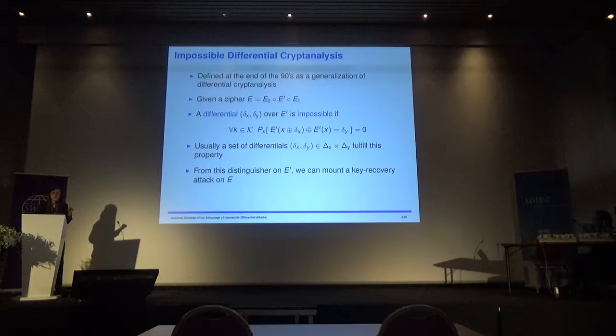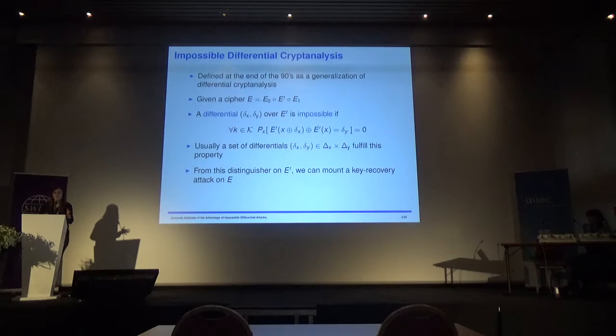You have some first rounds, then some last rounds, and we're interested in the middle rounds, E prime. We say that a differential delta x, delta y over E prime is impossible if its probability is 0. That means there is no key that can encrypt a pair of inputs with input difference delta x to a pair of outputs with output difference delta y.